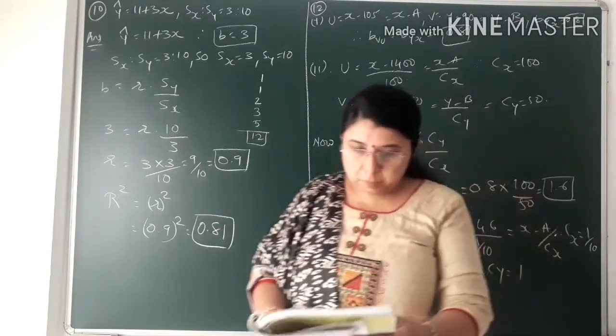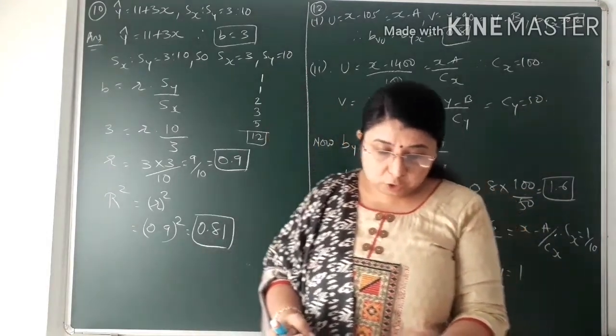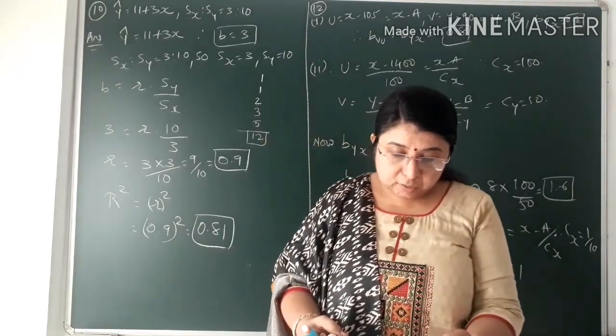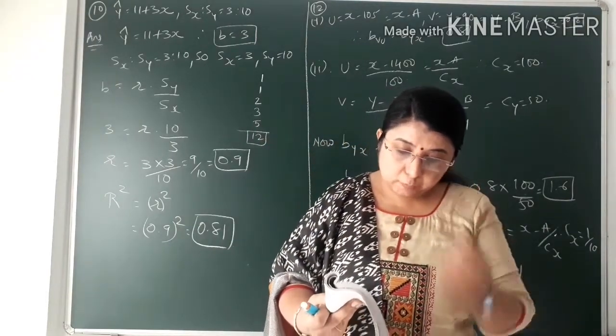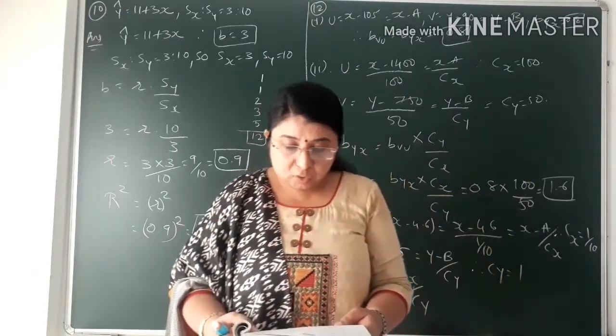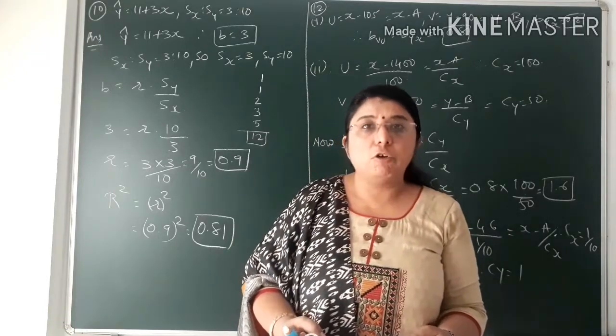That is on page number 152 of your textbook, section D, question number 10. If the regression line of y on x is y cap is equal to 11 plus 3x and sx is to sy is equal to 3 is to 10, find the coefficient of determination.